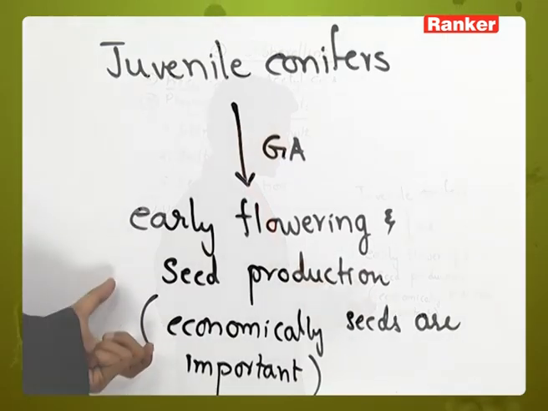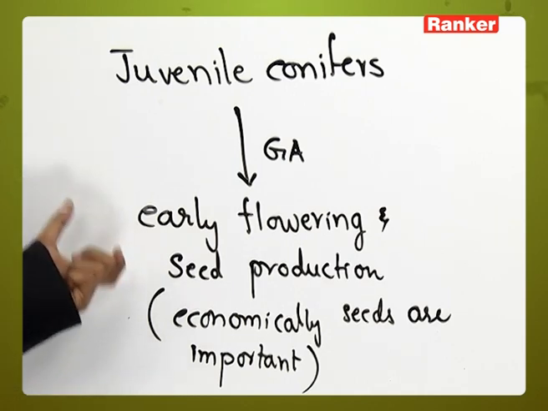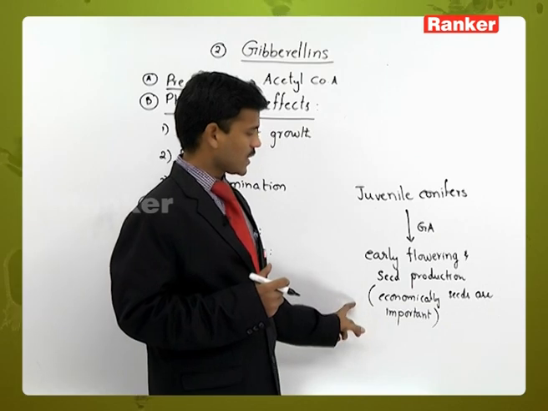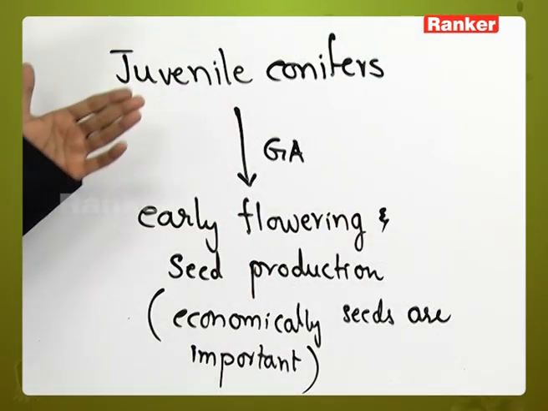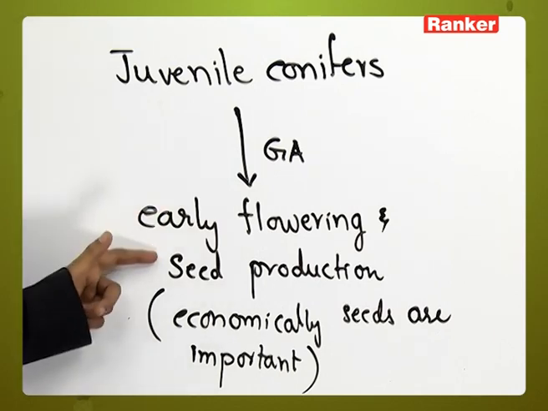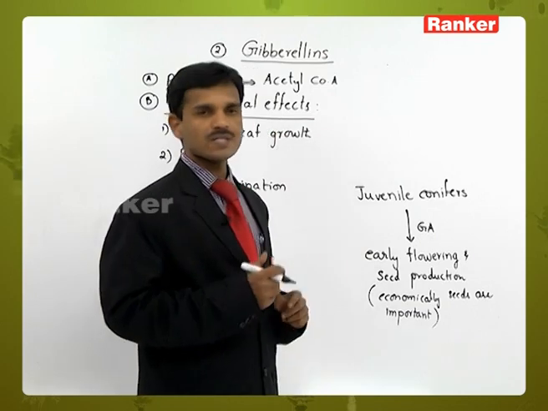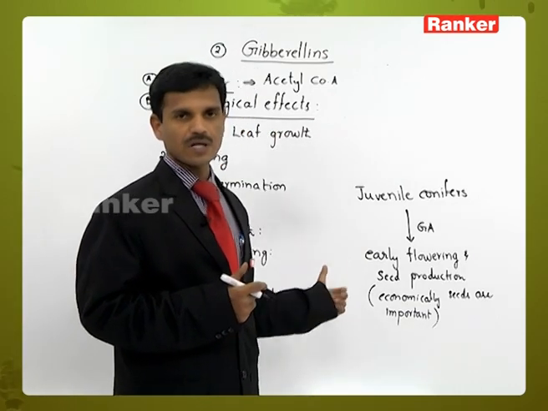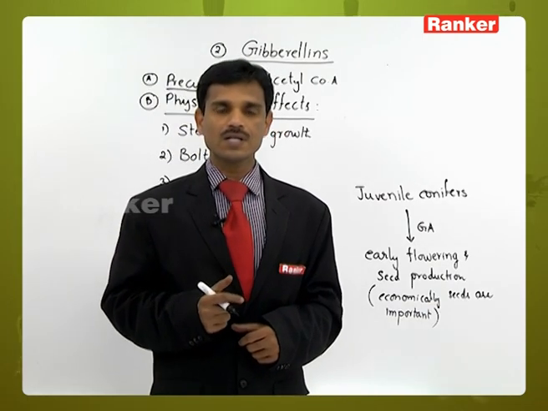In some plants the seeds are very important economically or commercially, or they are edible. In such plants gibberellins are used so they reach the maturity period or flowering stage early, and seeds are also produced very early. That is commercially beneficial. So that is about gibberellins and their physiological effects.